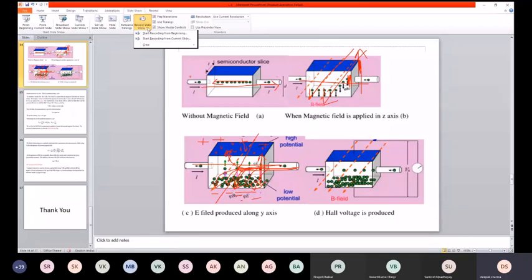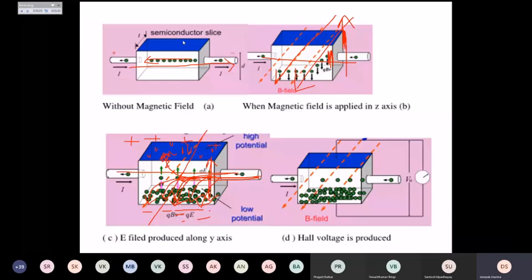Okay, so here in the Hall effect, we are taking a semiconductor slice, or we can say a semiconductor material, and we are assuming that the current is flowing in one direction, right?